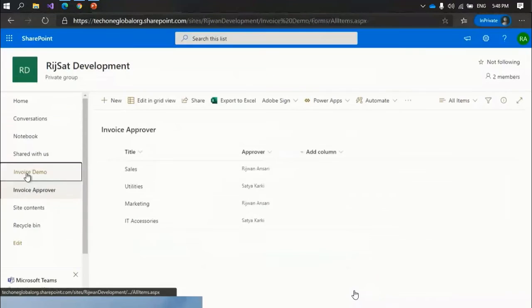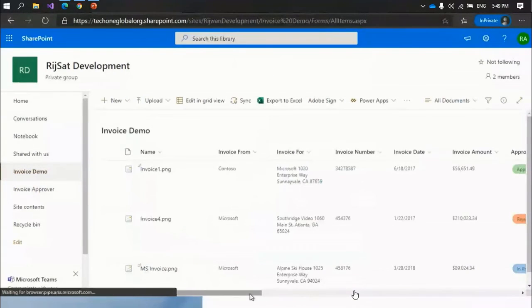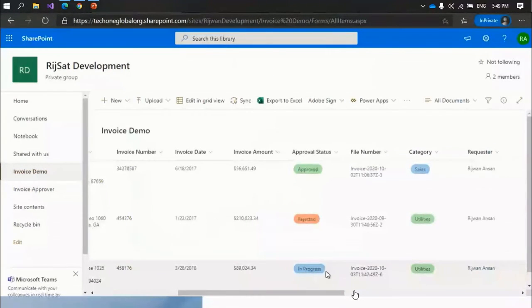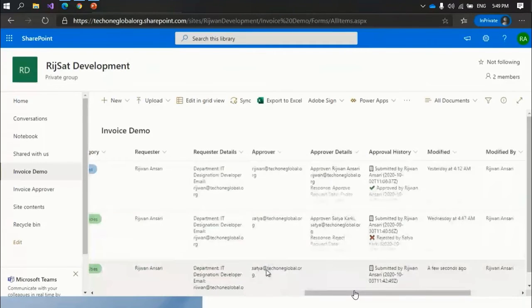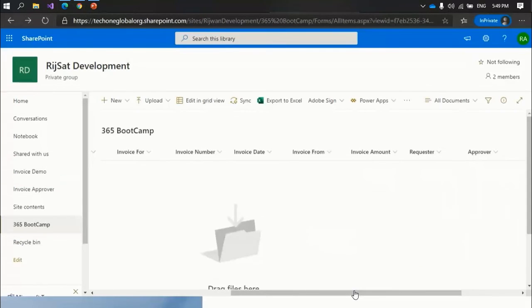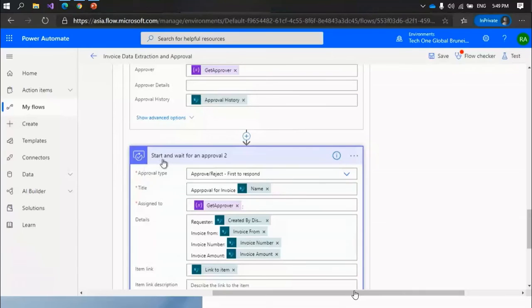Now let me check my demo list again. It is in progress. It means my request is already sent to the approver for approving. At that point, you can see my approver is already updated in the list. Now let me open this request through approvers. What I am using is start and wait. This action will wait until the approver gives a response.